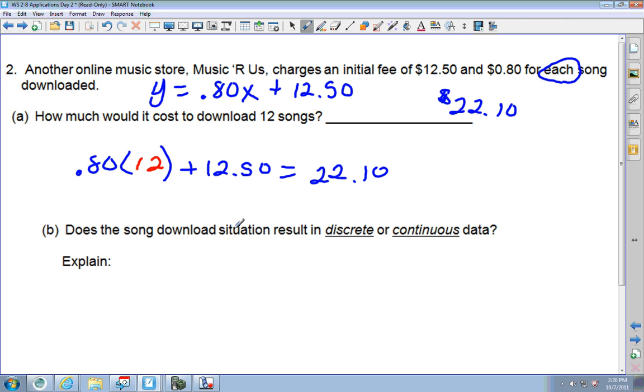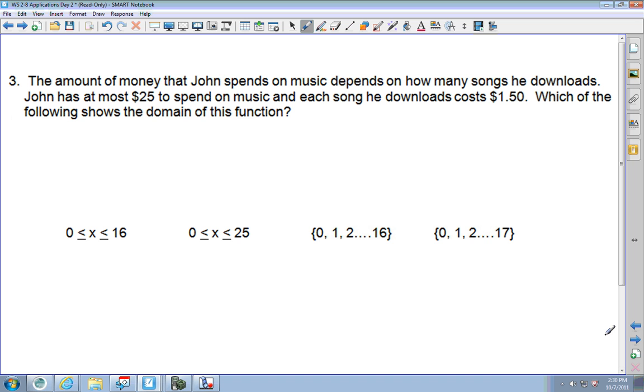Does a song download situation result in discrete or continuous data? When you download, it's going to be discrete because you're going to download either one song, two songs, okay? So this is going to be discrete. Next, pause the video and try and figure out what this answer would be.